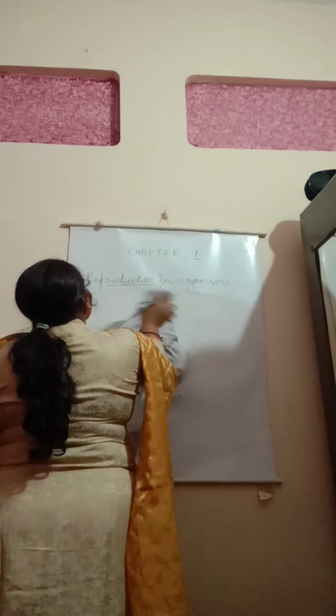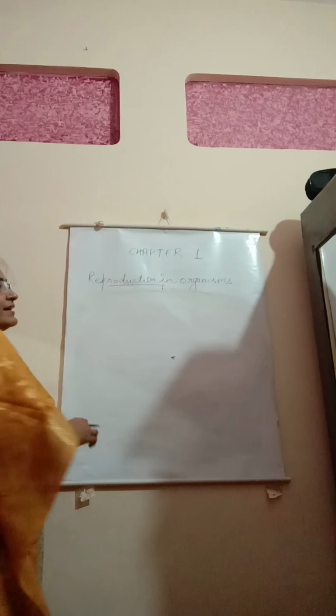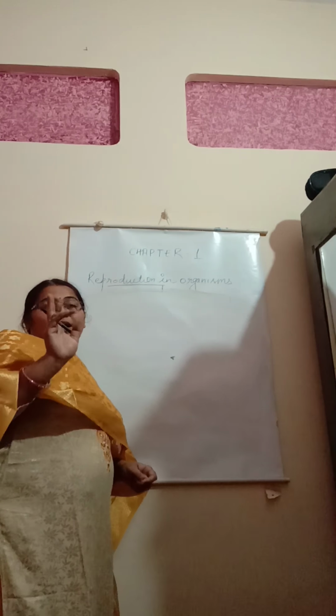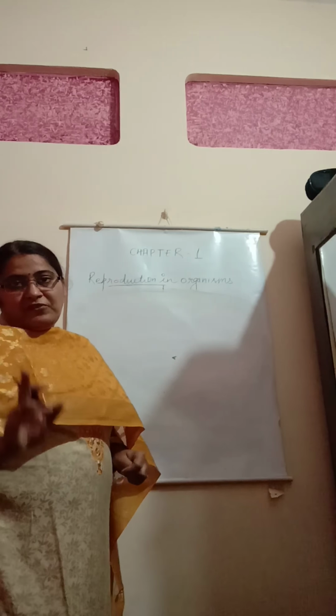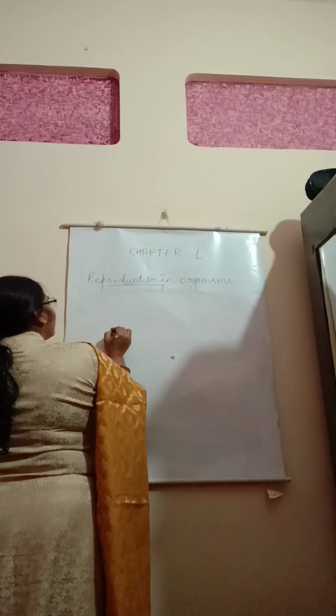It will be the asexual reproduction. So in asexual reproduction, we have a single parent, in which either a male parent or the female parent divides mitotically.